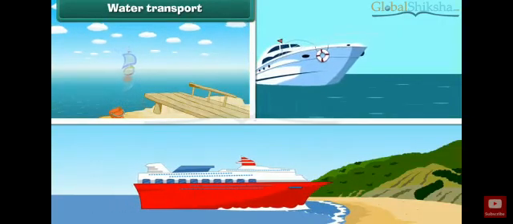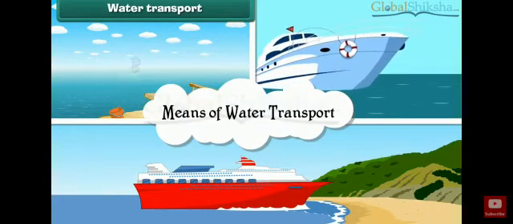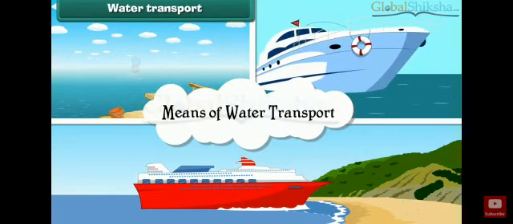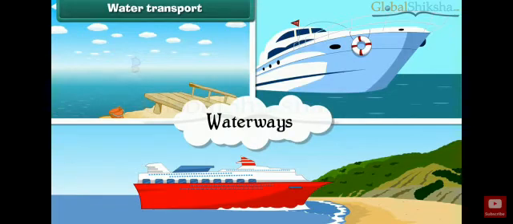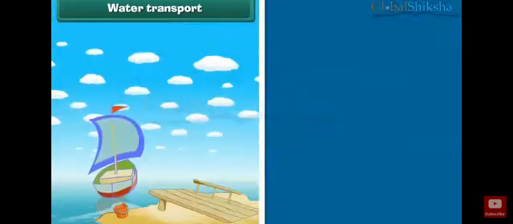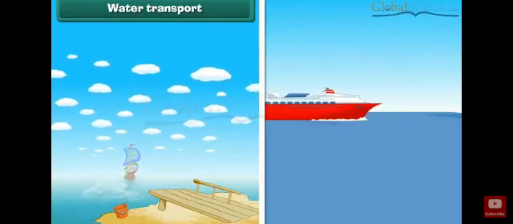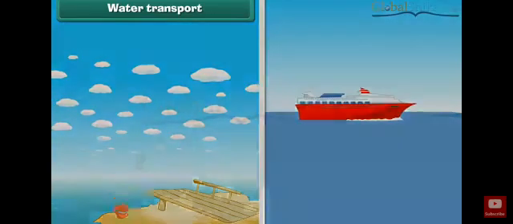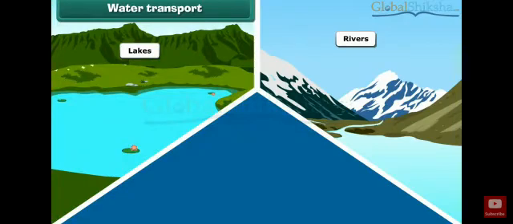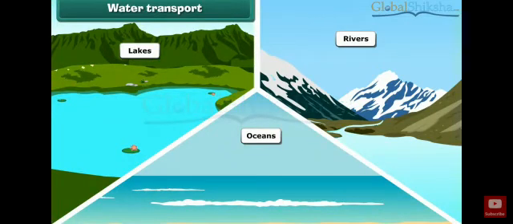Now what are you going to learn? Water transport. Means of water transport. Water transports are transports which travel on water. See, waterways are known as water transport. See, some of them, you can see ship and boat. All of these are traveling on what? They are traveling on water. See, lakes, rivers, and oceans are the waterways used.